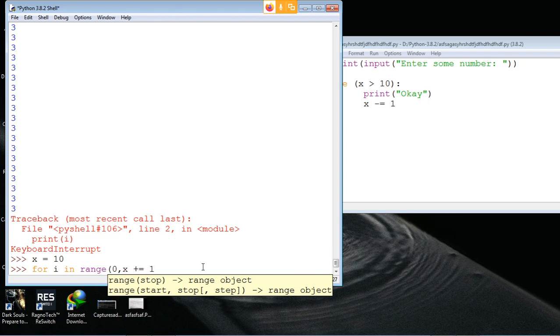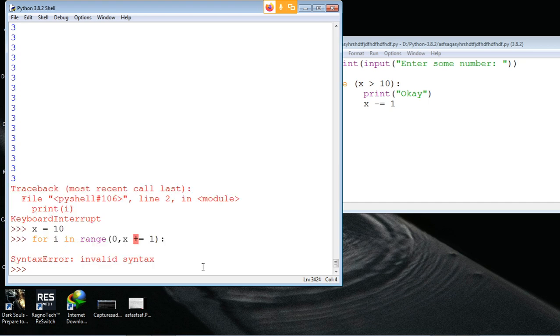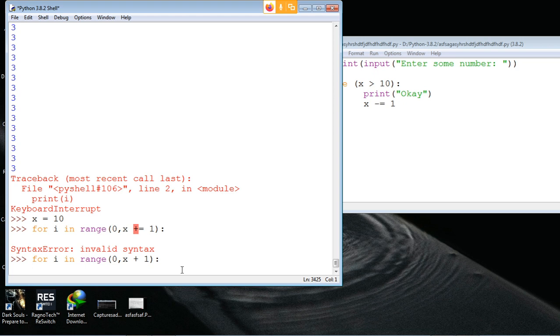No, that is not allowed. Whatever. So now just say print i. Just say x plus 1. You are supposed to put a space in it, right? X plus 1. Don't specify the value of x, it's already specified. Then just put print i.